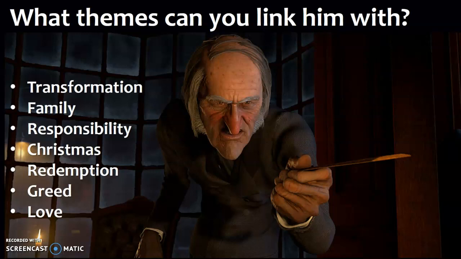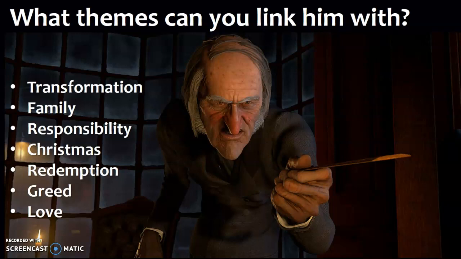So what we've got there, I've put transformation because of the change that happens in him. Family, in the sense that he rejects family but comes to realise the importance of family, which is a real theme of Christmas. Responsibility generally, actually taking responsibility for your actions, and he sees the impact that what he does has on other people. For example, Bob Cratchit. Christmas, of course, is the theme of a book which has the word Christmas in it, but go off and look at the video in a minute that's also on my channel where I explore the theme of Christmas, because actually it is certainly a theme.